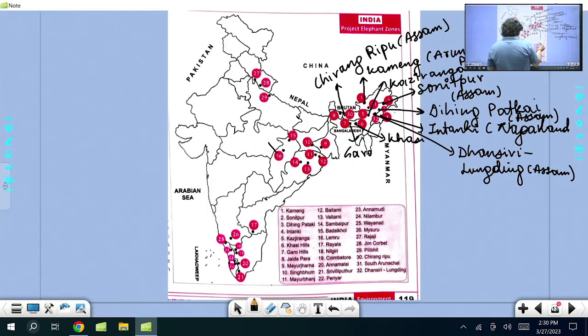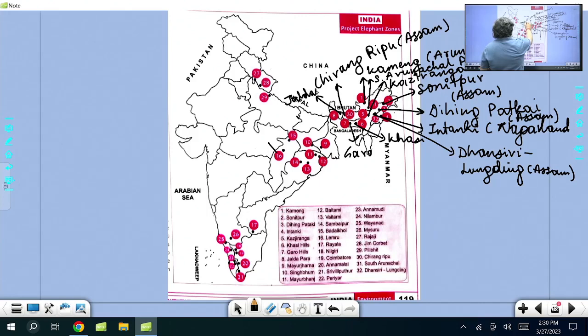The other one which I would like to add is Dhansiri Lungding, I have said here. Then South Arunachal Pradesh, Kameng are in Arunachal Pradesh. And in Bengal, if you look at Jaldapara, you know Jaldapara, North Bengal.